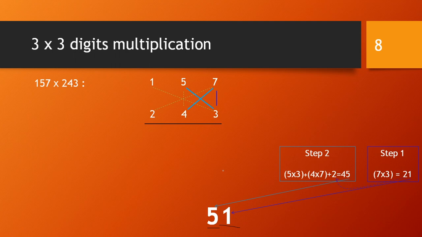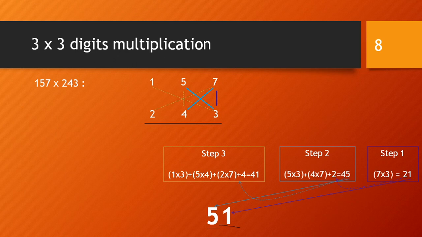So what is step 3? Step 3 is again crosswise multiplication and addition. So diagonal crosswise: 1 into 3, 7 into 2, 5 into 4 and their addition. So step 3: 1 into 3 is 3, 5 into 4 is 20, plus 2 into 7, 14. So 3 plus 20 is 23, 23 plus 14.